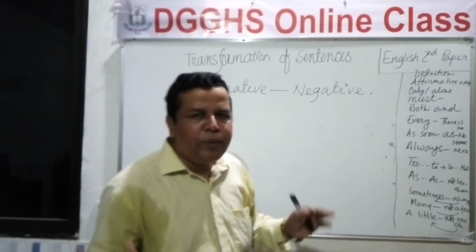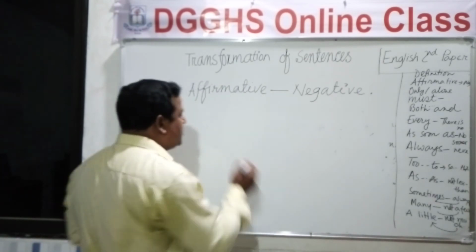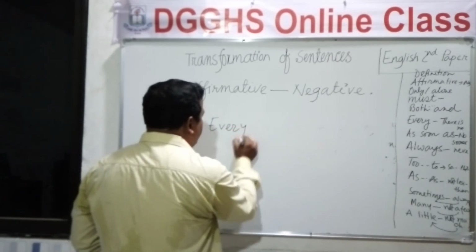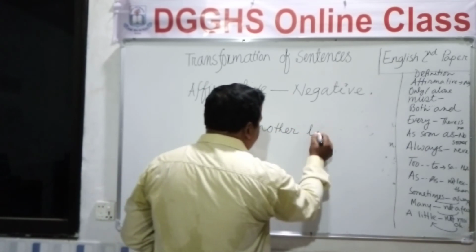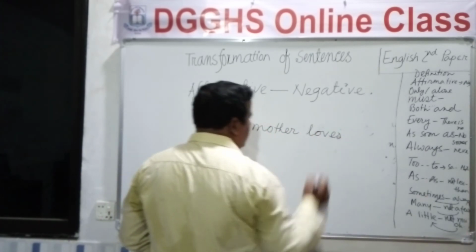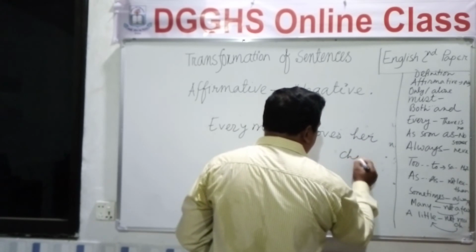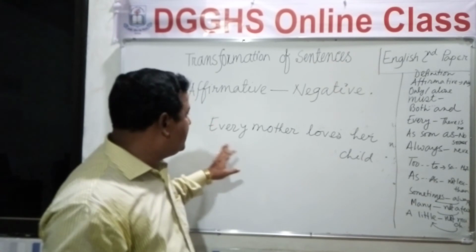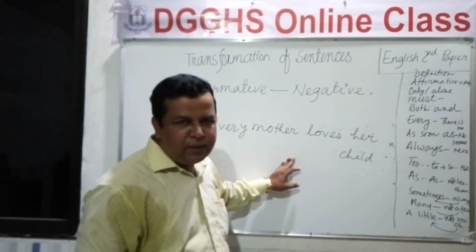To make it negative, please look at the board. Every mother loves her child. So what is the sentence? Every mother loves her child, and this is an affirmative sentence.